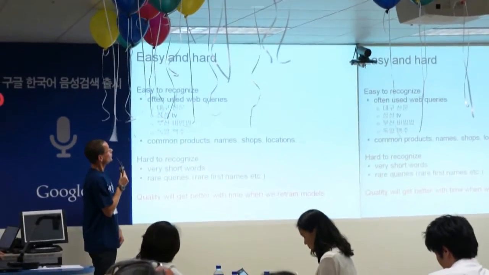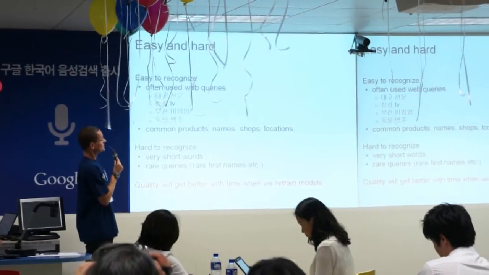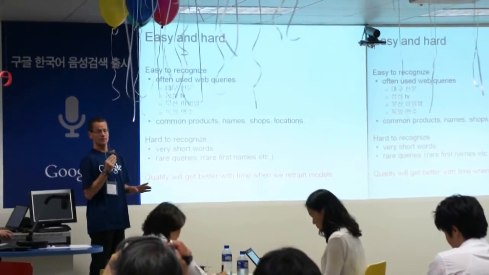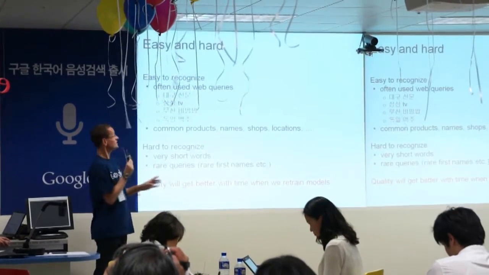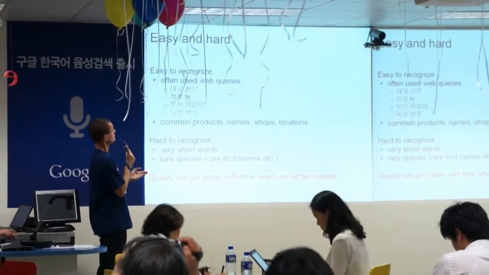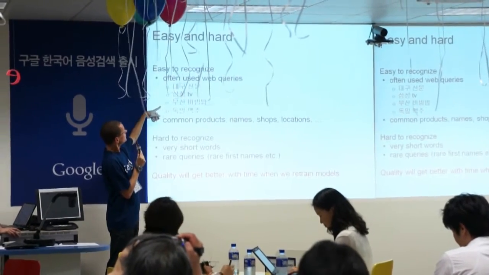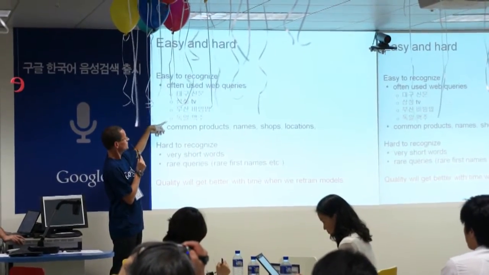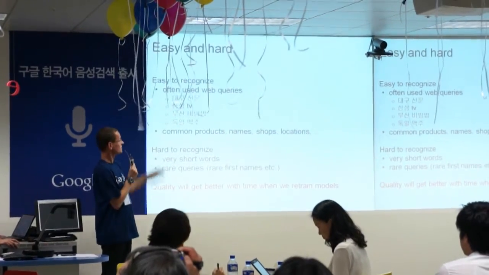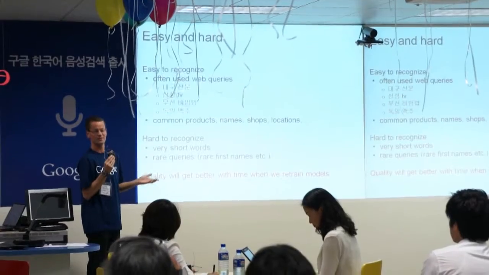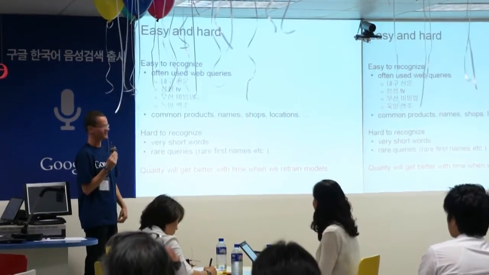Okay, so what is easy and hard to recognize? Because we train on web queries, what is easy to recognize are often used web queries, like Daegu Shinwon, Samsung TV, Busan Bibimbap, Tokyo Mechi. Those are some of the queries that I tried in the beginning, and I don't speak Korean, but it still got it right.